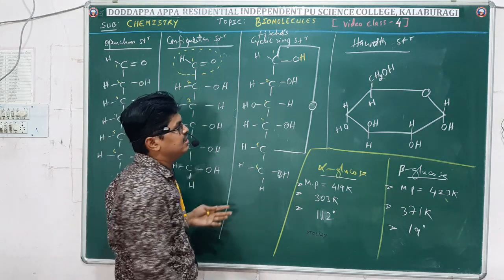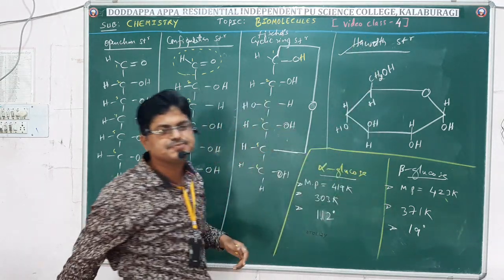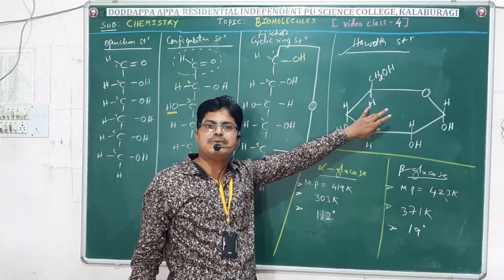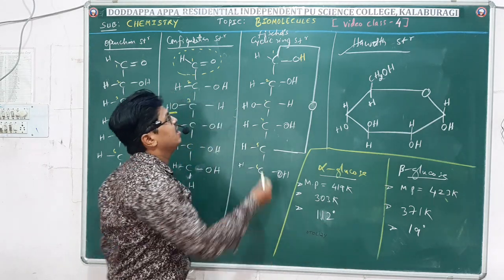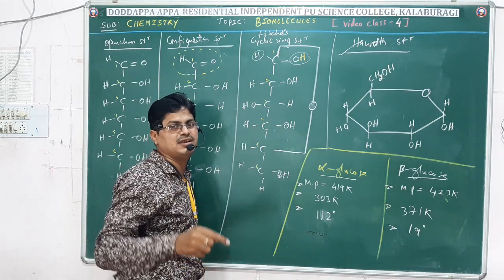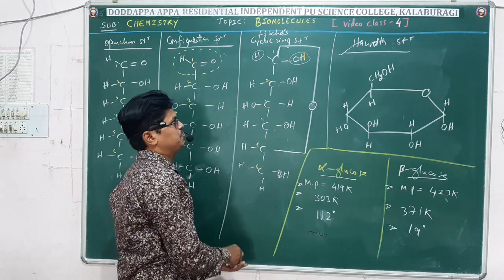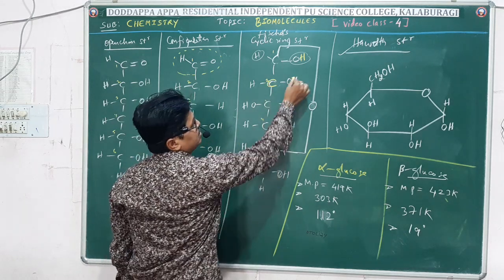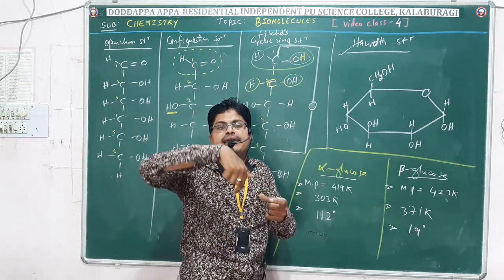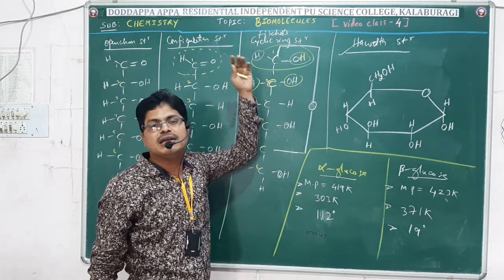So anyhow friends, this is about the cyclic ring structure. Now the other question: why did they give the Haworth structure? The Haworth structure is given in order to explain the three-dimensional spatial arrangement of the groups present around the carbon atom.